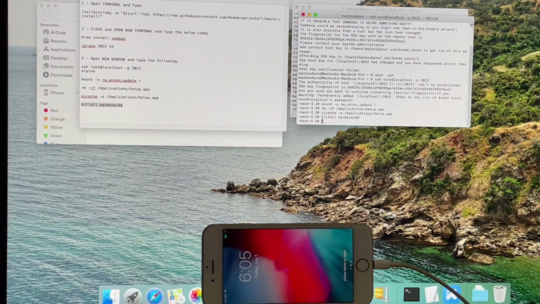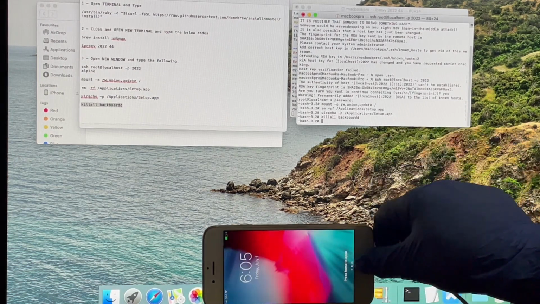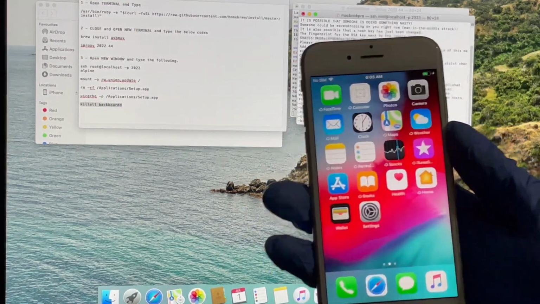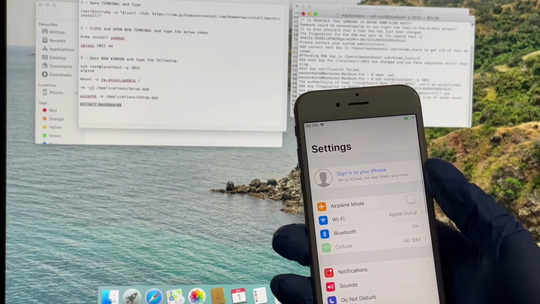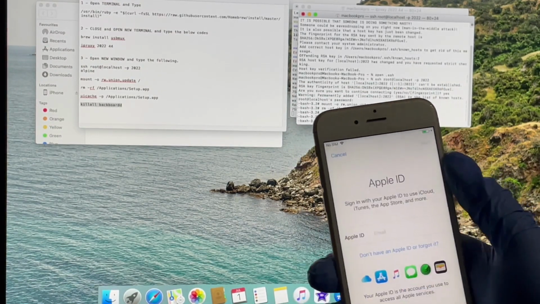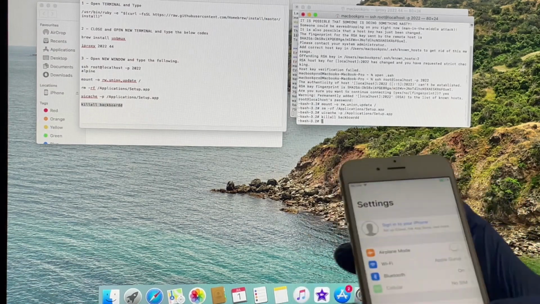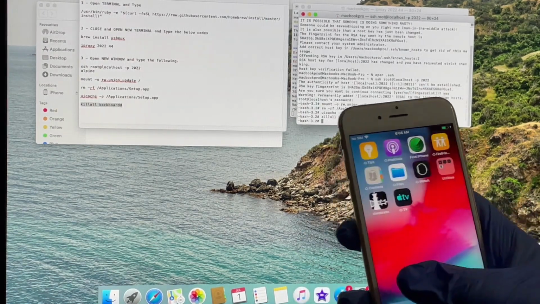Once you enter the kill all command, the phone resprings. Your phone is now iCloud bypassed. You can use all the applications and download new applications using the App Store. You can even restart your phone without any problem. It is a permanent bypass method. If you need a jailbreak, open the CheckRain application and install Cydia.